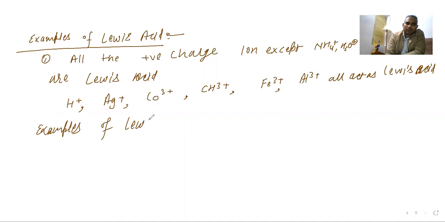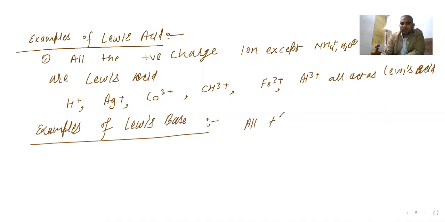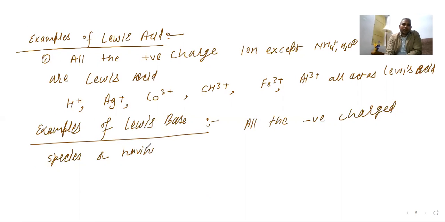Examples of Lewis base: all the negatively charged species, or species having lone pair electrons, are going to be Lewis bases.